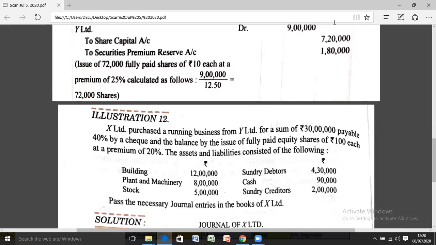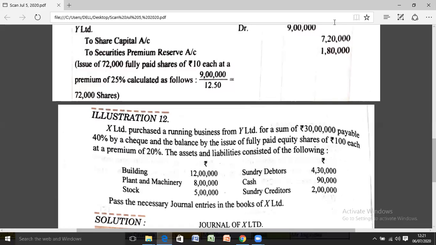X Limited is the buyer, Y Limited the vendor, for a sum of rupees 30 lakh, payable 40% by cheque and the balance by issue of fully paid up equity shares of rupees 100 each at a premium of 20%. The assets and liabilities consisted of the following: building rupees 12 lakh, plant and machinery rupees 8 lakh, stock rupees 5 lakh, sundry debtors 4 lakh 30,000, cash 90,000, sundry creditors 2 lakh. Pass the necessary journal entry in the books of X Limited.